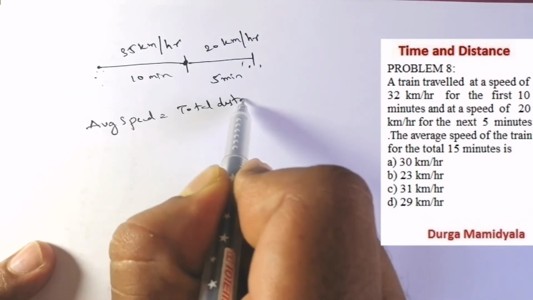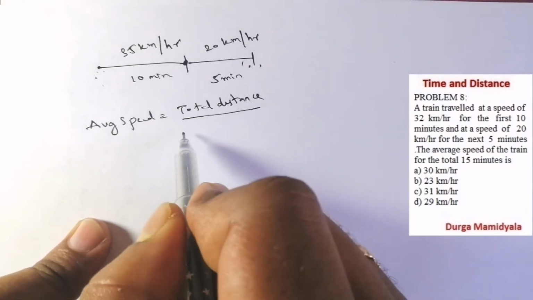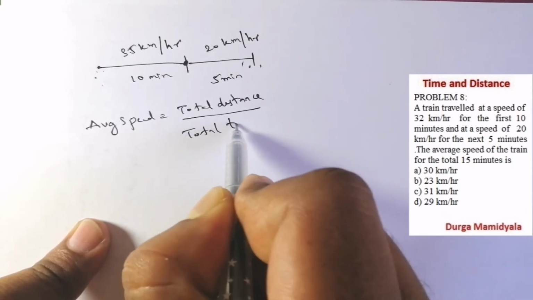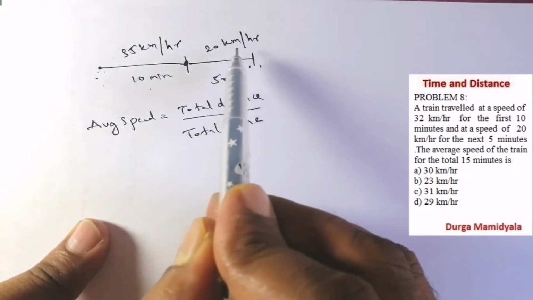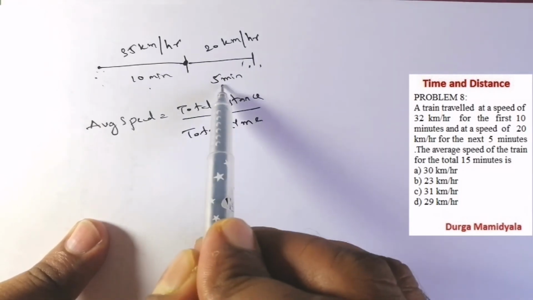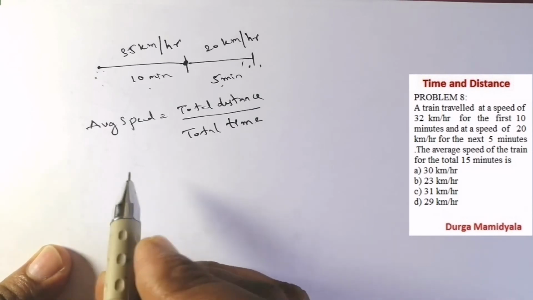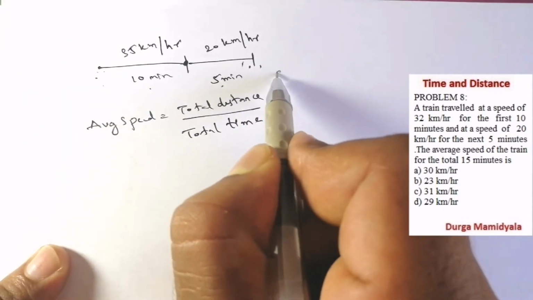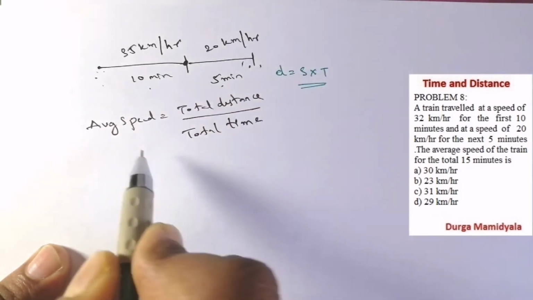So average speed is equal to total distance by total time, right? We have not been given the distance, but the time is given in minutes. We know that distance is equal to speed into time, so we are going to add the total distance.